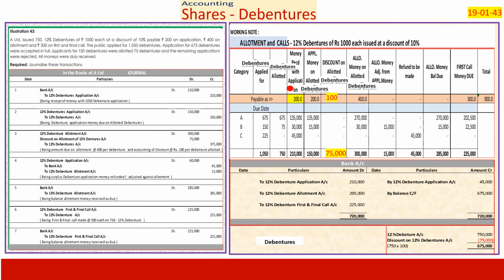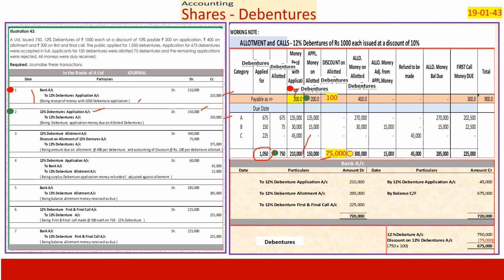First entry, we received application money on 1050 at the rate of 200. We received 2,10,000. We pass the entry. Bank account debit to 12% debenture application account, being receipt of money with 1050 debenture applications at the rate of 200, 2,10,000. Second entry is we have allotted 750. Application money on 750 is 1,50,000. Therefore, 12% debenture application account 1,50,000 to debenture account is 1,50,000.